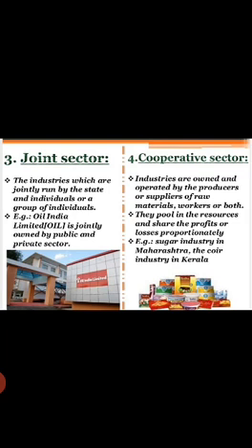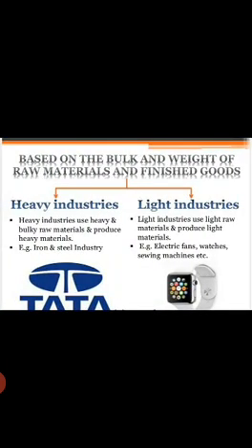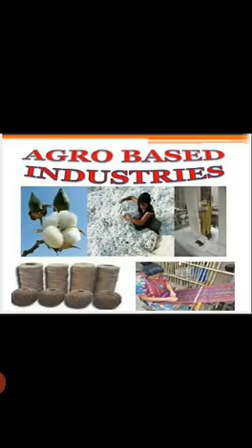That was cooperative: different owners, operators and workers work together, and then they share their profit proportionally. Based on the bulk and weight of the raw material and finished goods: heavy industry uses heavy and bulky raw material and produces heavy material, like iron and steel industries. Light industry uses light raw material and produces light material like electric fans, watches, sewing machines, etc.